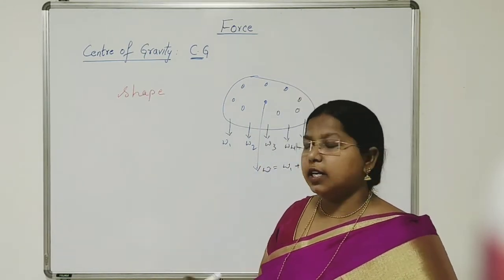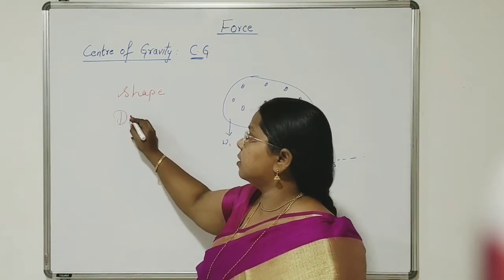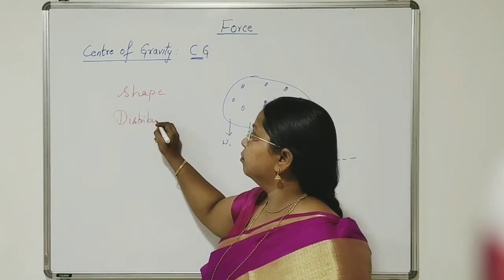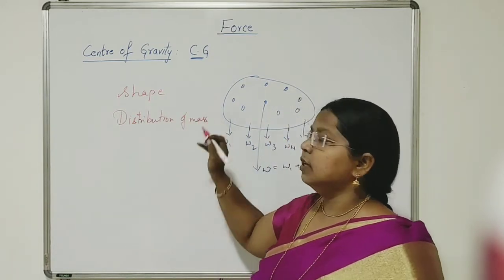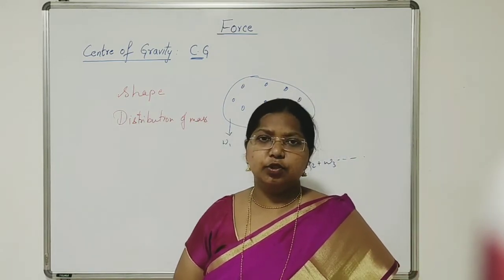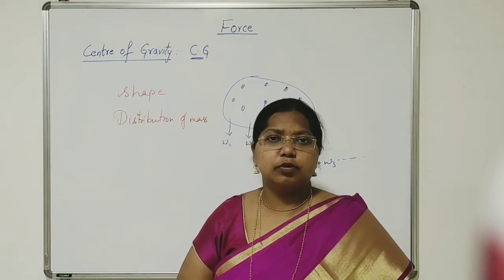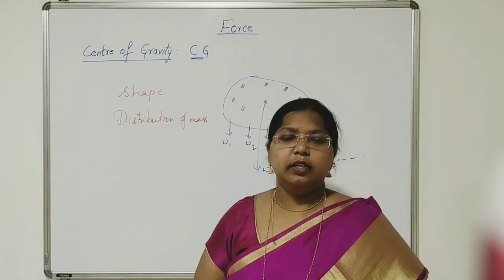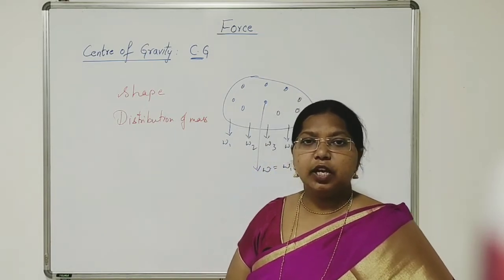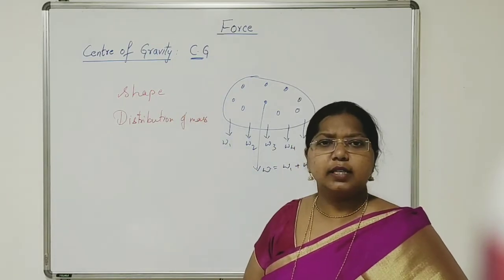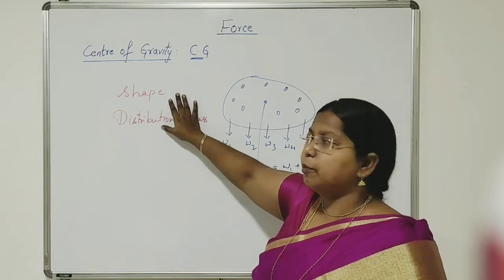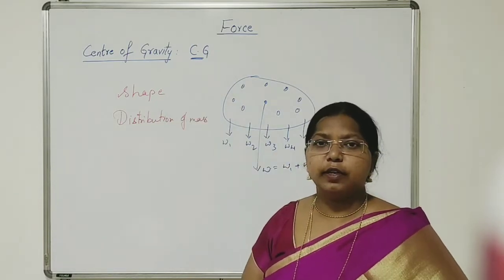The other one is distribution of mass. The way the mass of the body is distributed also matters, and the CG will vary. The position of CG will change due to its shape and its distribution of mass. If we change these two, the position of center of gravity also will change.